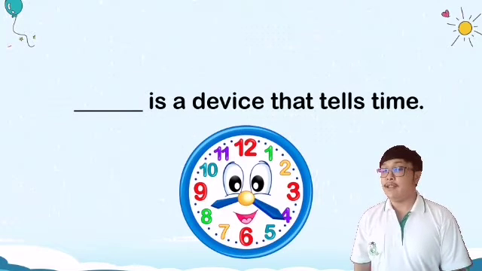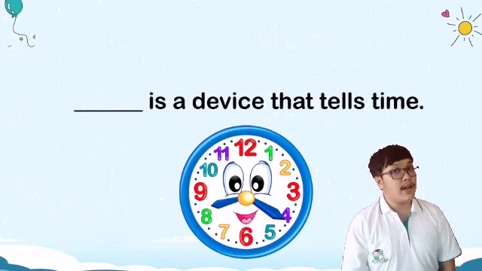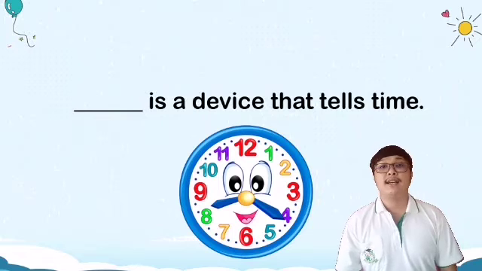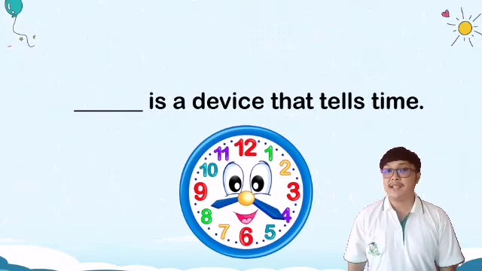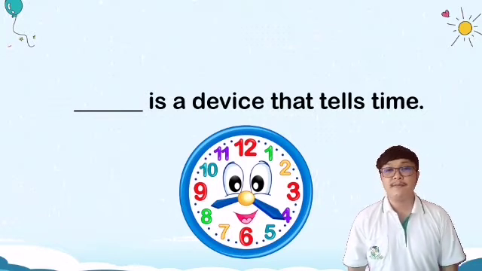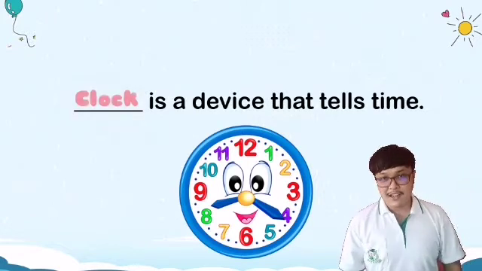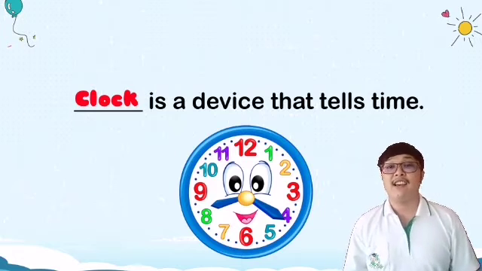Blank is a device that tells time. Again, blank is a device that tells time. What is that, students? That is a clock.